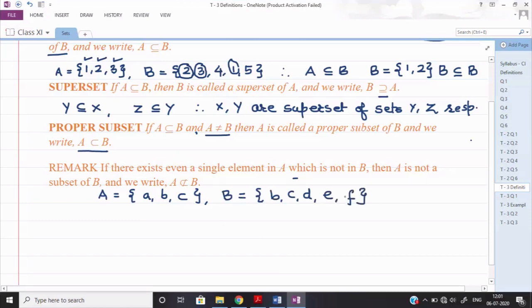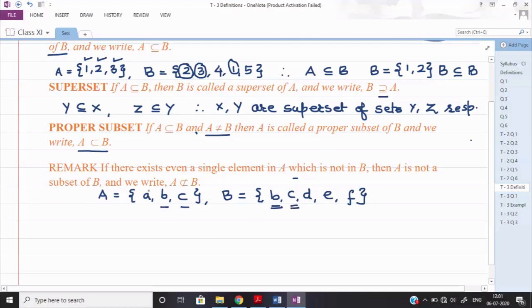Now observe: b is lying in A, and b is lying in set B also. Similarly, c is lying in A and c is lying in set B also.